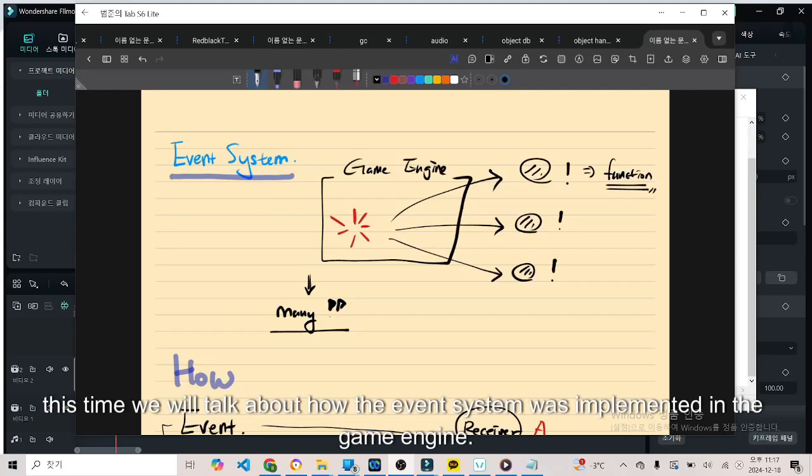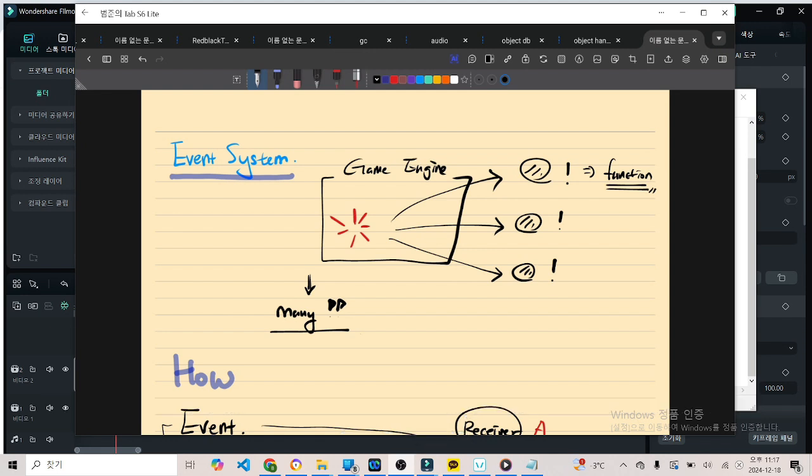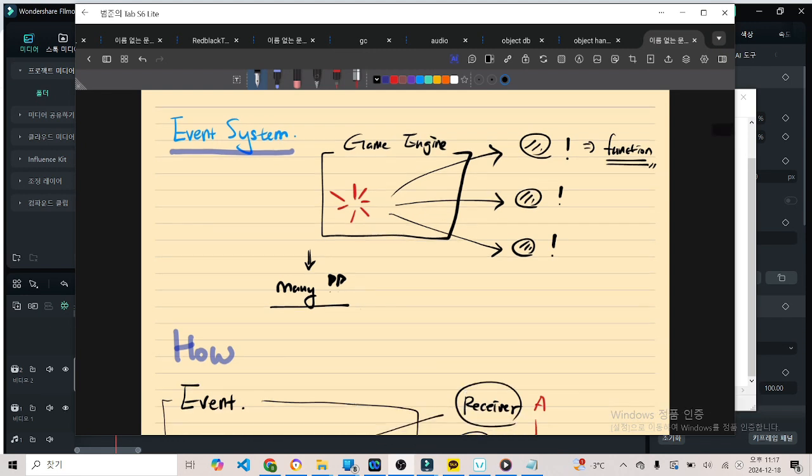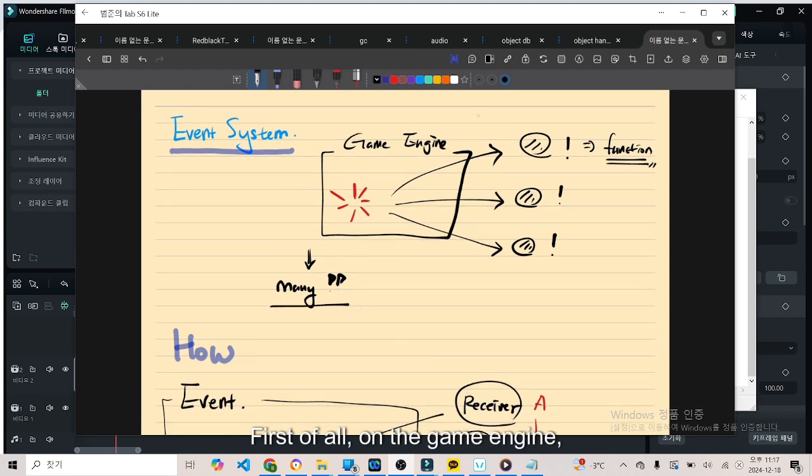Yes, this time we will talk about how the event system was implemented in the game engine. What is an event? First of all, on the game engine, we're going to keep spinning the loop. It's usually called an update loop. And what kind of actions can happen in that loop?